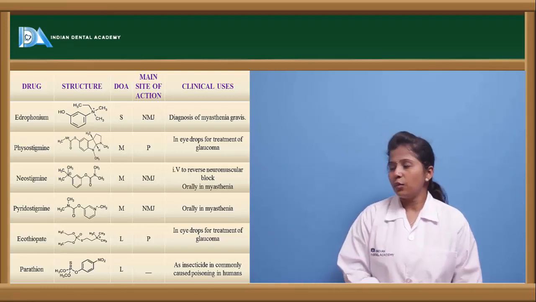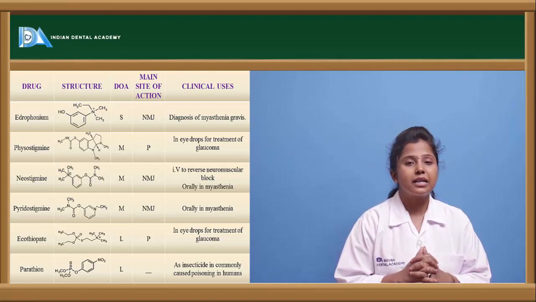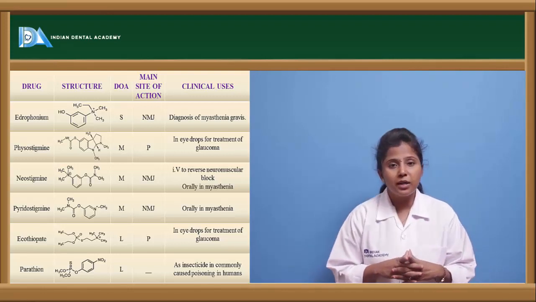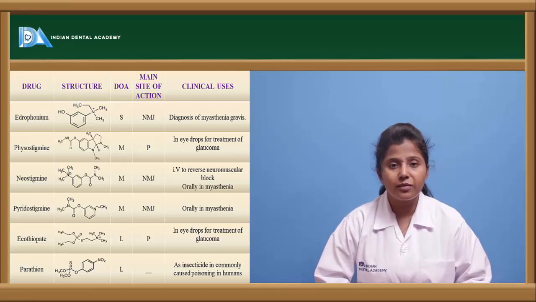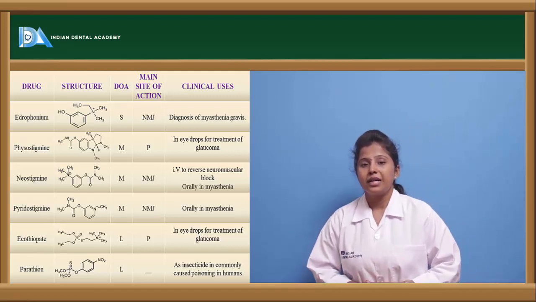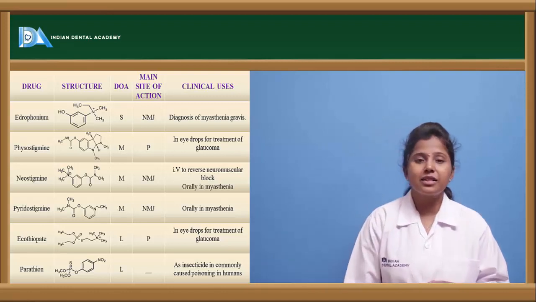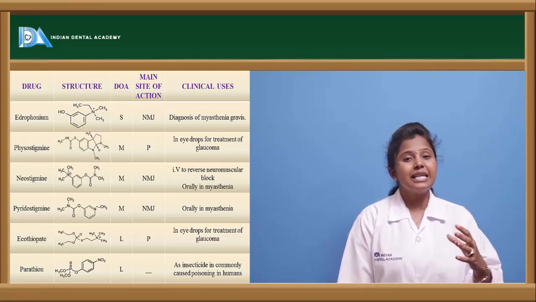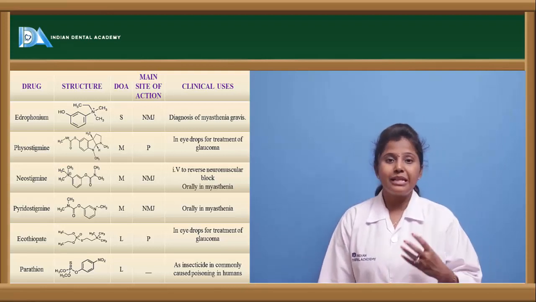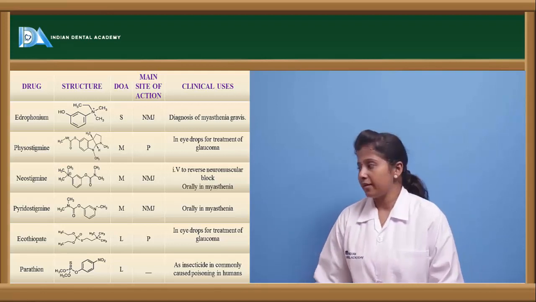Ecothiopate is used in the treatment of glaucoma, and that is the reason it is used in topical eye drop preparations, whereas parathion, as it does not bind to the receptors, is used just as an insecticide, but it has the property of cholinergic action. In insecticidal poisoning in humans, parathion is mostly the cause.